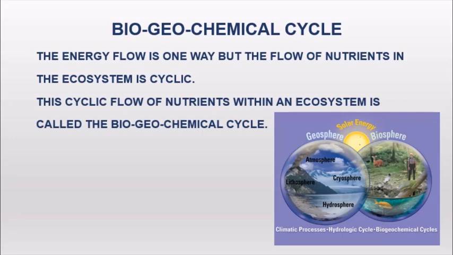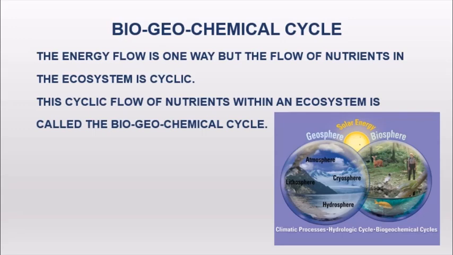Biogeochemical cycle. Now we know that there are various spheres of Earth and the energy which flows is always in one way, but the nutrients which flow in the ecosystem are always cyclic, and we have learned about this in the last video. So the cyclic flow of the nutrients within an ecosystem is called the biogeochemical cycle.